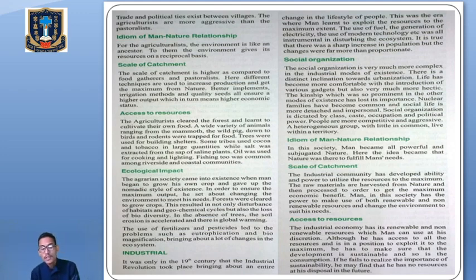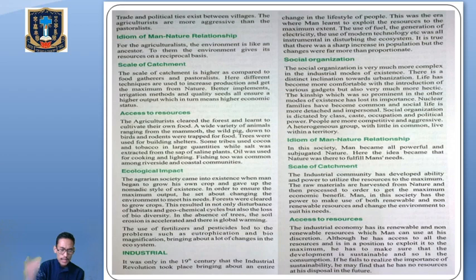Now let's talk about the idiom of man-nature relationship. According to the ideology, or the idiom, of man-nature relationship in the industrial mode of existence, nature is simply there to fulfill the needs of man. So in these societies, man becomes all-powerful and nature is subjugated. The idea became that nature was there just to fulfill the demands of the people. This was the ideology of the societies of the industrial mode of existence.